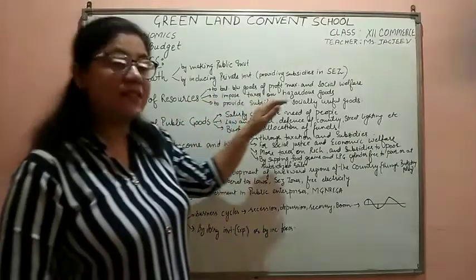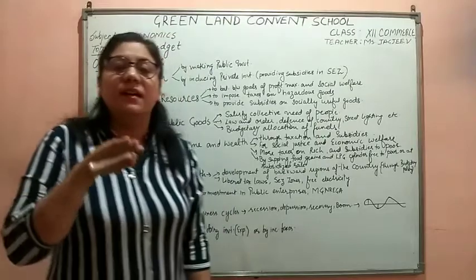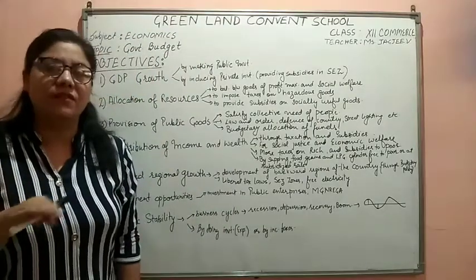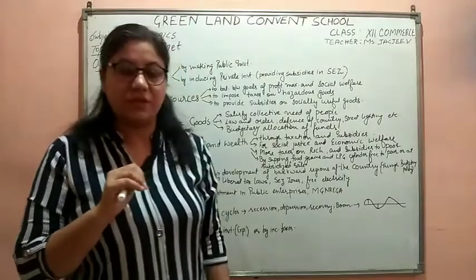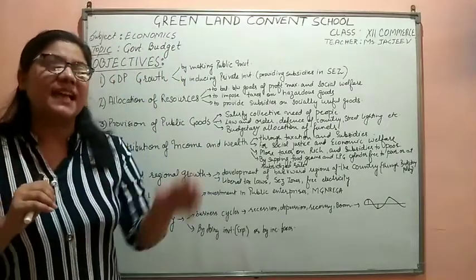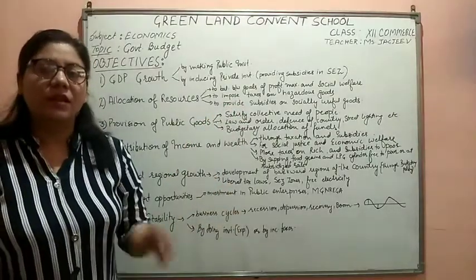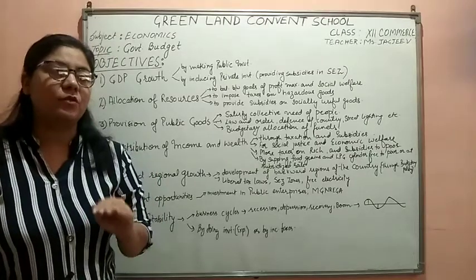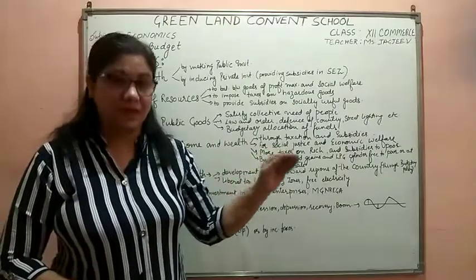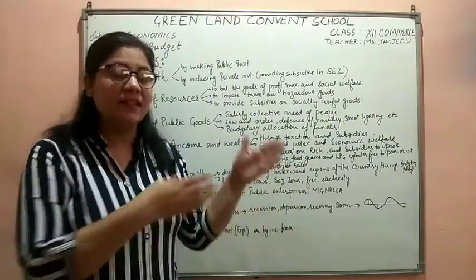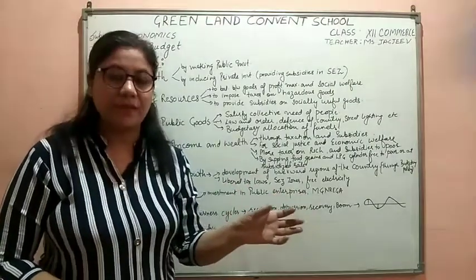By imposing taxes on the hazardous goods. When the government sees that certain goods do not provide social welfare to the people of the country but provide high profits to the producers, what does the government do? It puts taxes on those goods, for example alcoholic products. The government wants to discourage the production of alcoholic products, so it has put a heavy duty on them. These days we have seen in Delhi, the government has put 70% more taxes on alcoholic drinks.